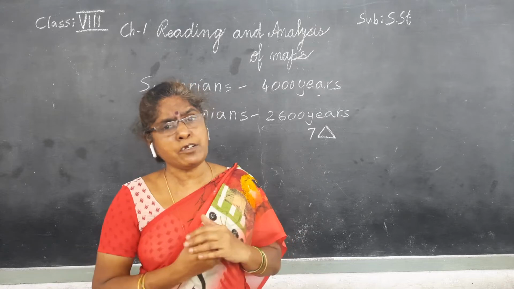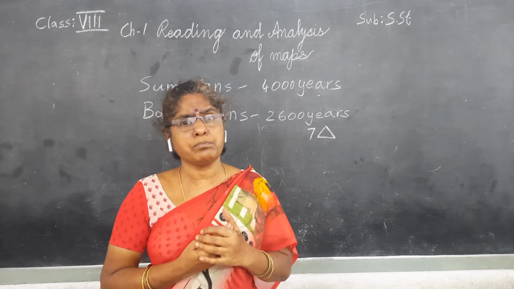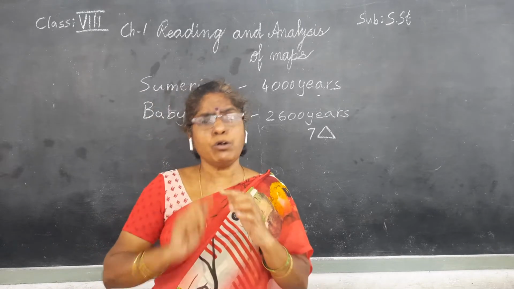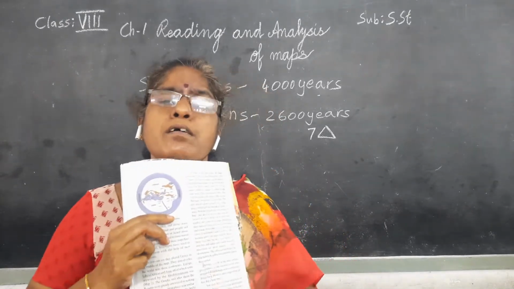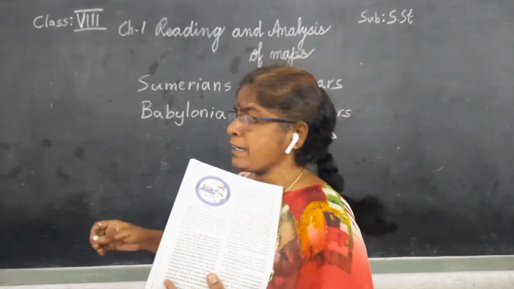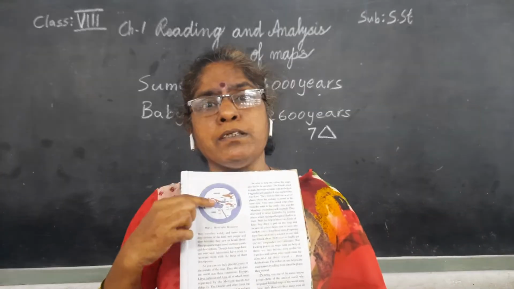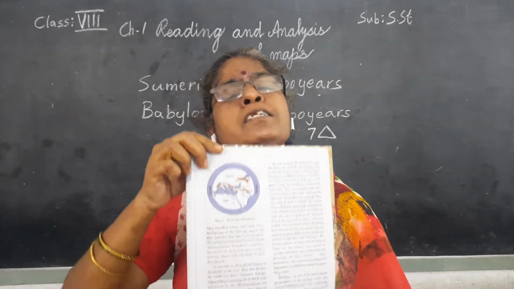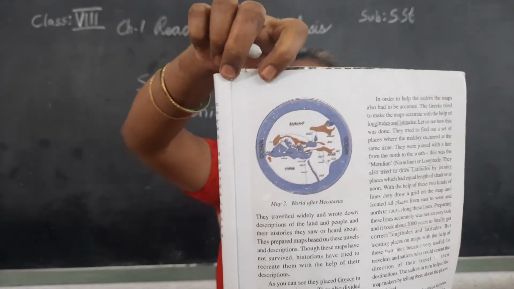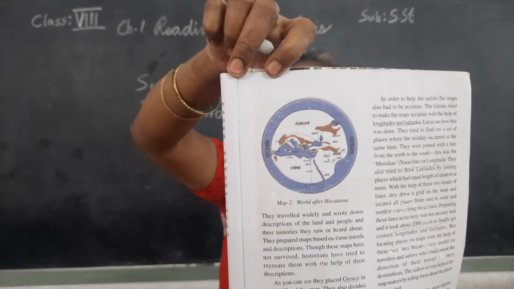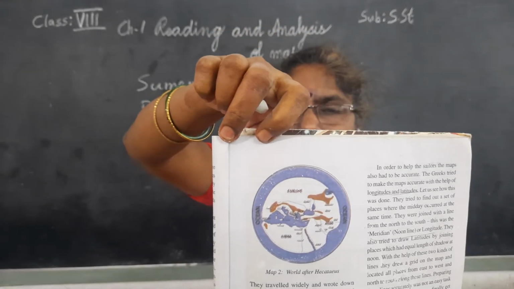Their ideas are similar to the Babylonian people. I will show you the map which was created by Greek people. Greek people prepared maps 2,300 years ago. Try to observe this map. Are you able to understand?